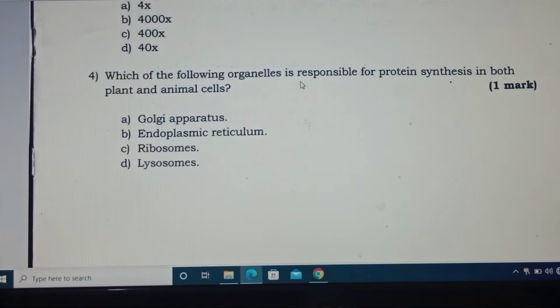Question 4. Which of the following organelles is responsible for protein synthesis in both plant and animal cells? When you say protein synthesis, in your advanced level, we deal with translation. We have 3 stages: initiation, elongation, and termination. Does it take place in the Golgi apparatus? No. Endoplasmic reticulum? No. Lysosome? No. The correct answer is letter C. It takes place in the ribosome.